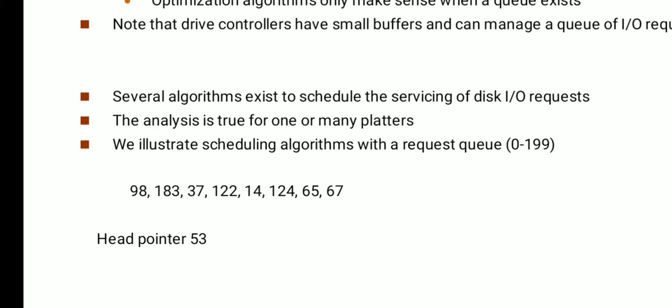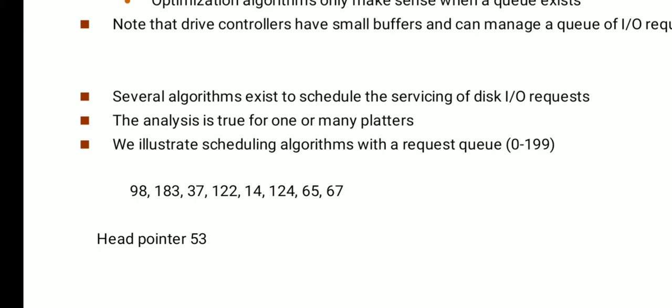So this particular application has requested a queue with the positions of this disk like 98, 183, 37, 122, 14, 124, 65 and 67. So if the OS looks at the device queue, it will find these numbers, which means in these positions of the disk the data is requested by the user. So 98, 183, 37, 122, 14, 124, 65 and 67. These are the positions where the data is requested from the disk.